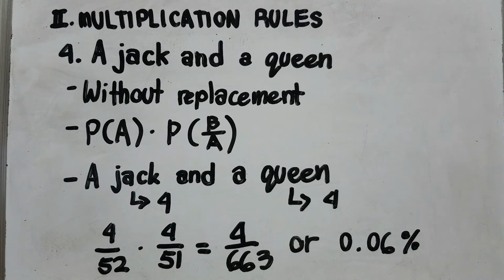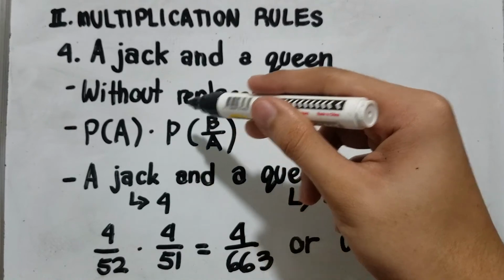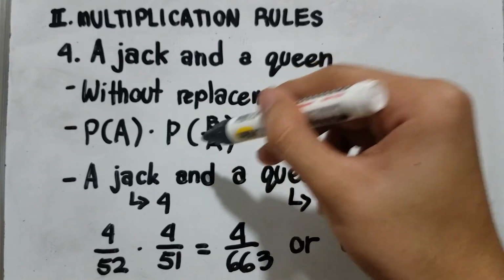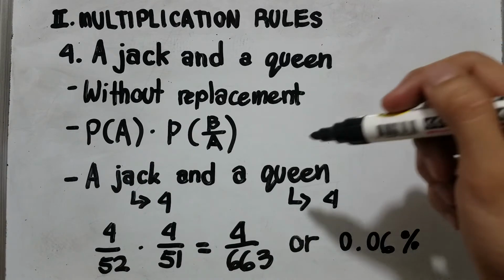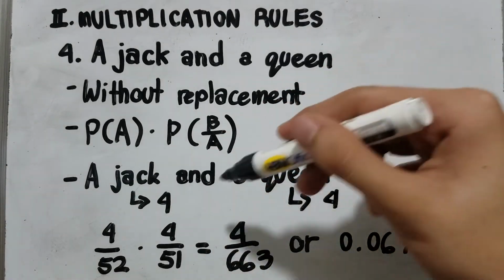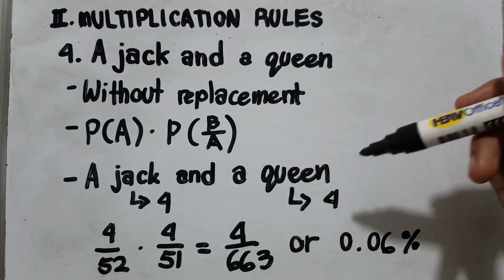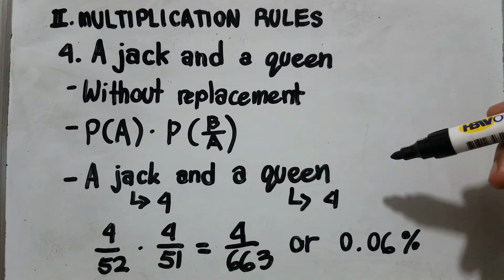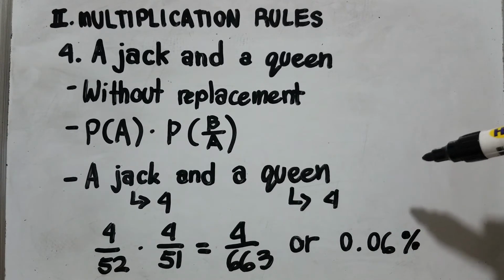And the formula for without replacement is probability of A times probability of B given A. Now let us answer this question. Now, a jack and a queen. A jack has a total of 4 jack cards in the 52 cards in the deck. And a queen has a total of 4 queen cards in a deck.